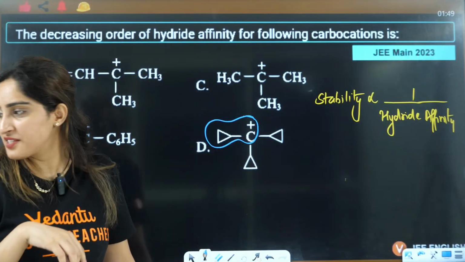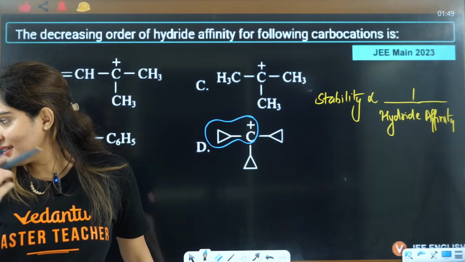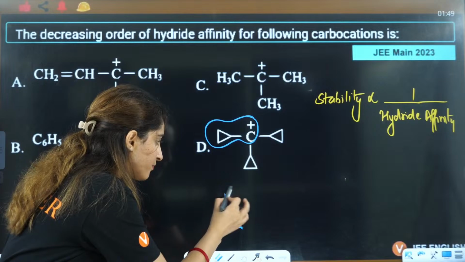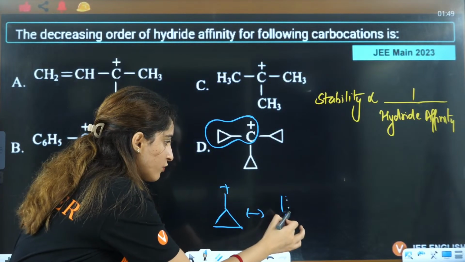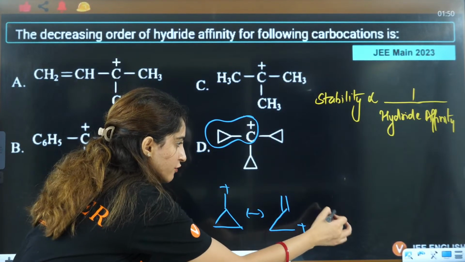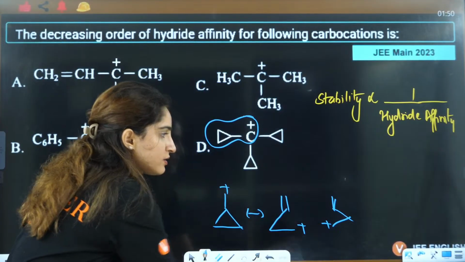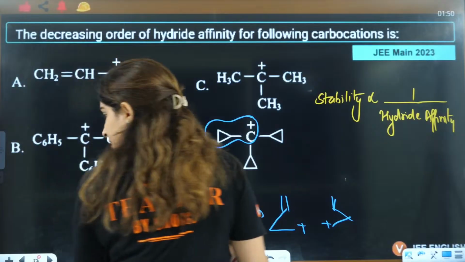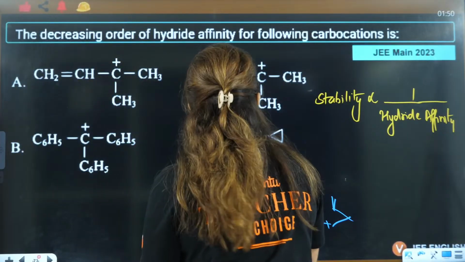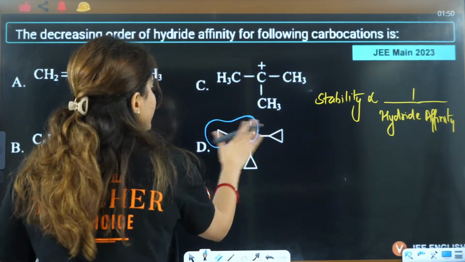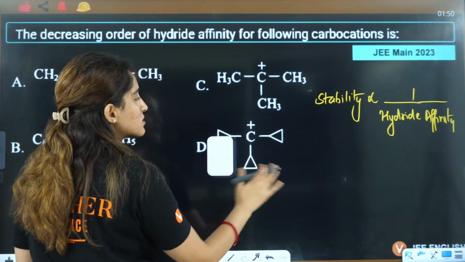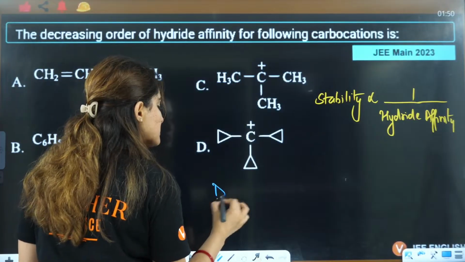Do you remember dancing resonance? This will be converted to this kind, will be converted to this thing. So this is showing you dancing resonance, 1, 2, 3 dancing resonances. So this will be most stable.